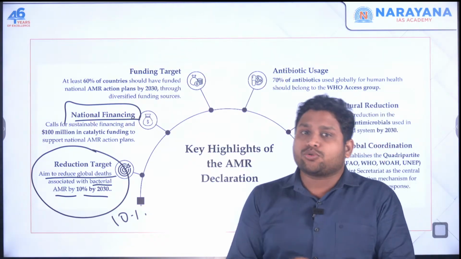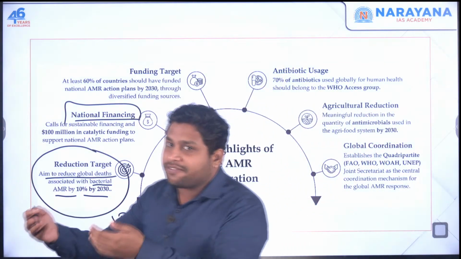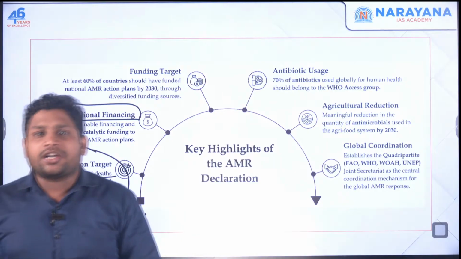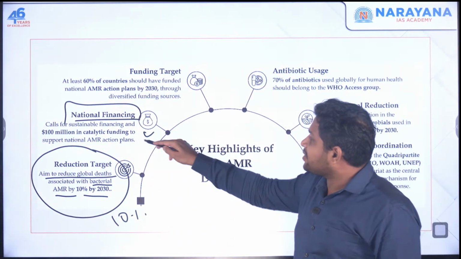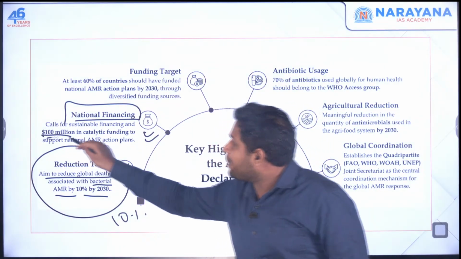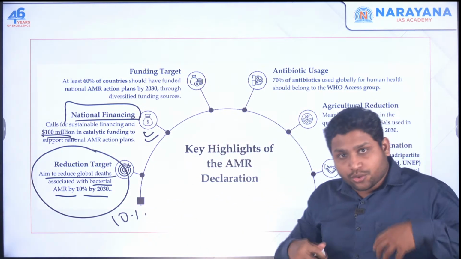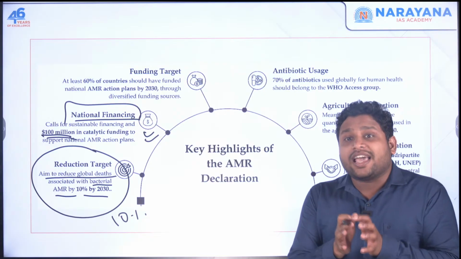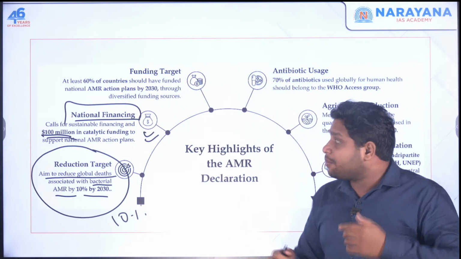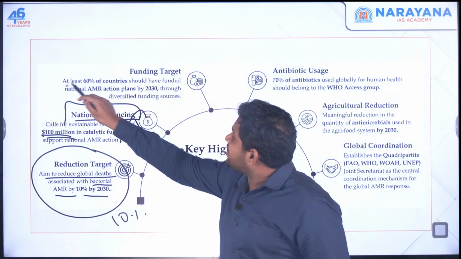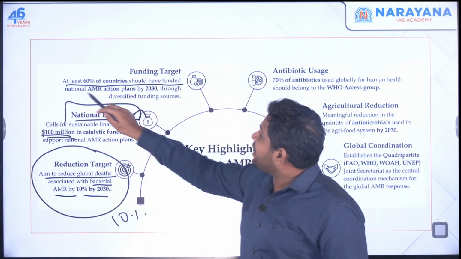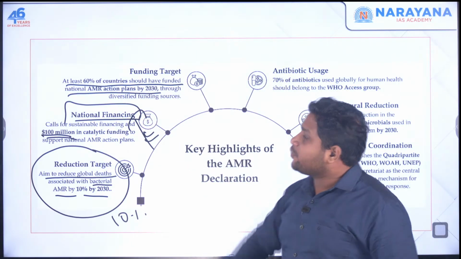Countries are supposed to come up with financing, taking money from corporates or governments, of somewhere around $100 million, and come up with an AMR action plan. This plan will be funded by this financing. At least 60% of the countries should have funded national AMR action plans by 2030.